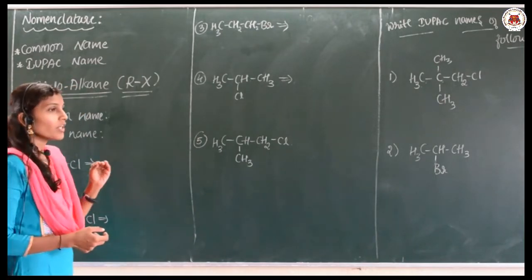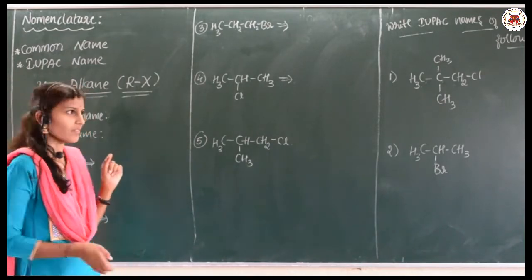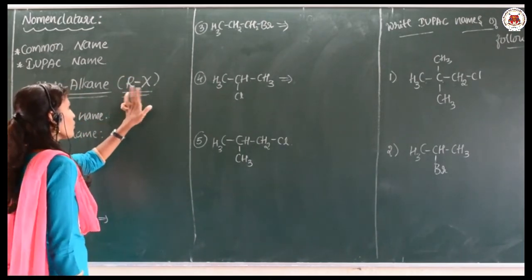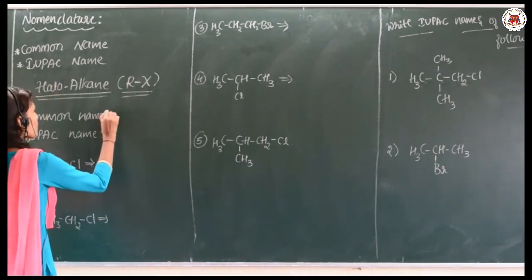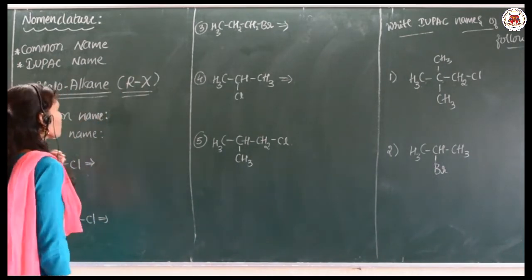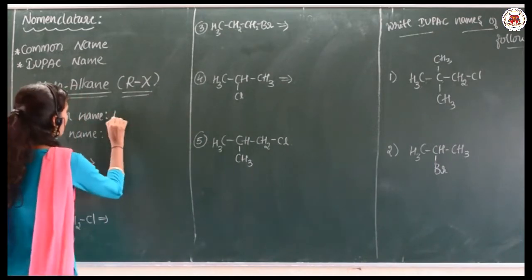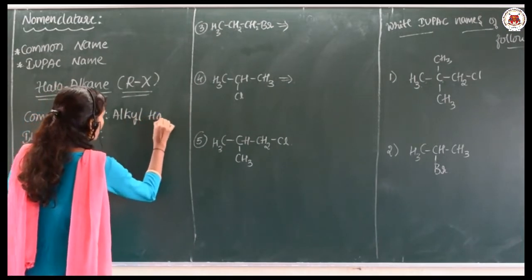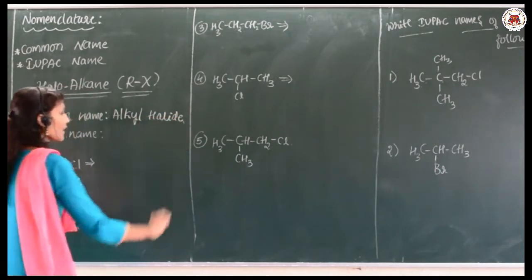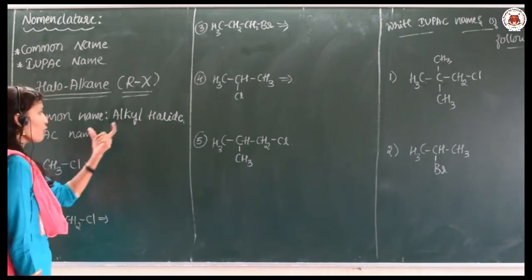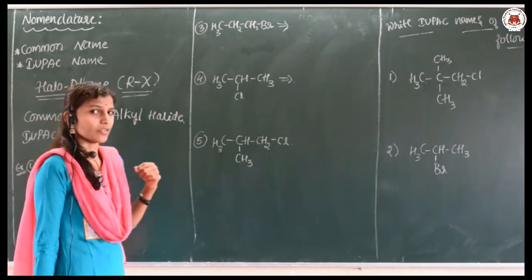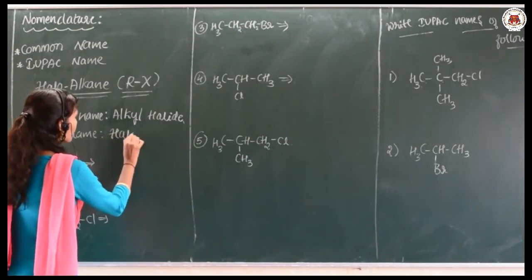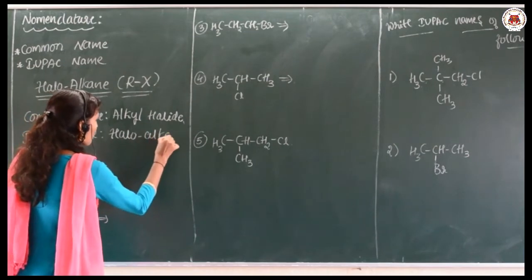Now we are discussing the nomenclature of the haloalkanes. The haloalkanes are generally represented by RX, haloalkanes or alkyl halides. The common name of the haloalkane is written in the format of alkyl halide, and the IUPAC name is haloalkane.